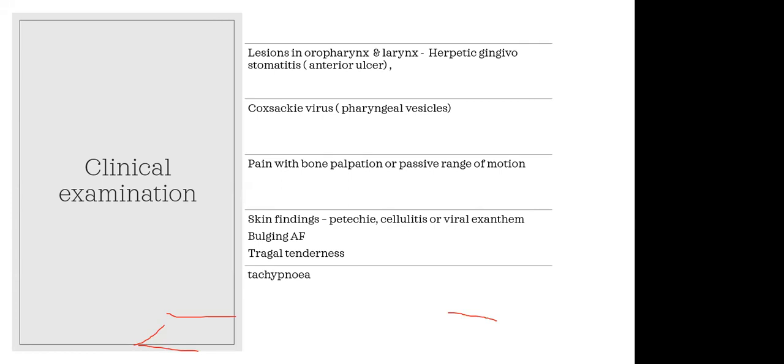And look for tragal tenderness, because ASOM is also common in infancy, which we may miss. So we elicit tragal tenderness, which may suggest ASOM, acute suppurative otitis media. We have to undress the child and look for any tachypnea, because sometimes we may miss occult pneumonia, so look for tachypnea and chest drawing. Per abdomen, we look for tenderness in the lower abdomen, which may suggest UTI also. So these are the main important clinical examinations in fever without focus.